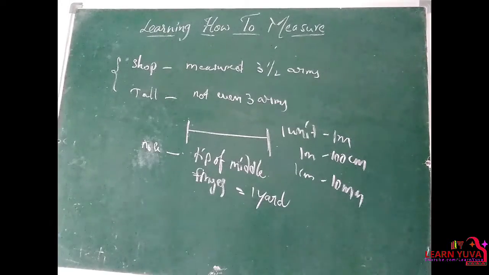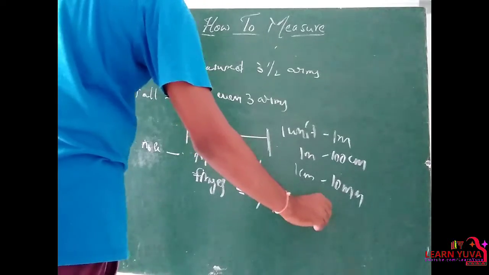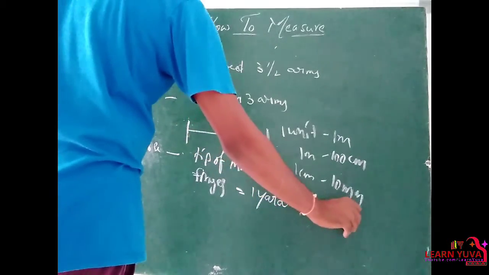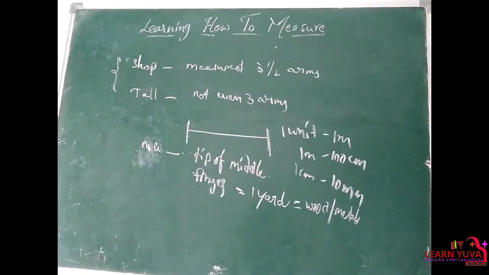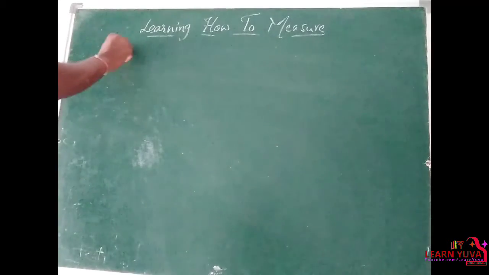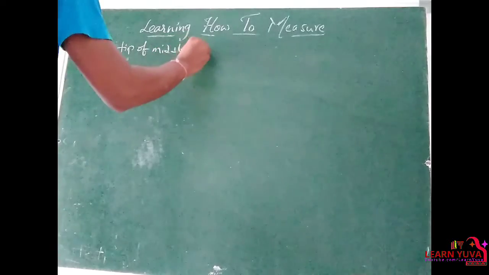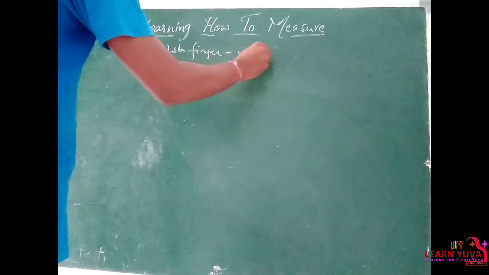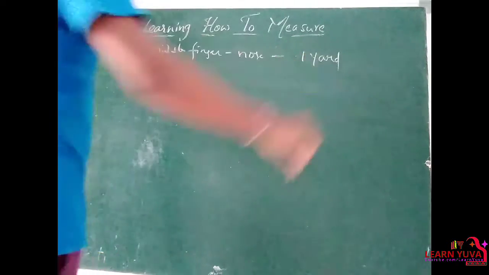So they used wood and metal to make scales of this length. So for measuring the 1 yard length, they used wood and metals, right? So again, this 1 yard was divided into, so the tip of the middle finger to the nose, they decided the length as 1 yard.